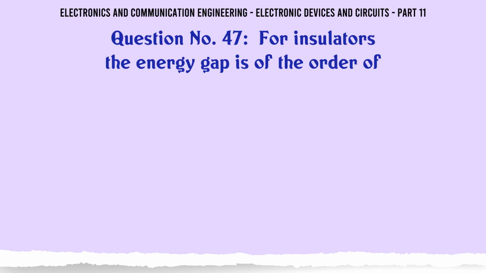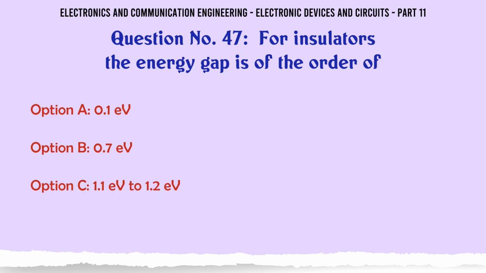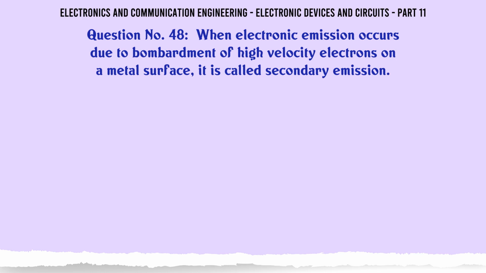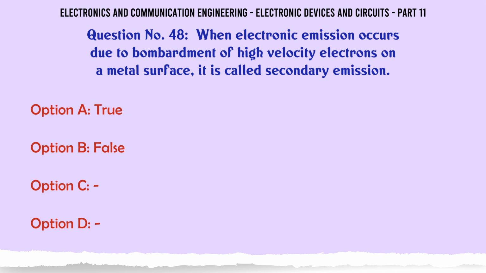For insulators, the energy gap is of the order of A. 0.1 eV. B. 0.7 eV. C. 1.1 eV to 1.2 eV. D. 5 to 15 eV. The correct answer is 5 to 15 eV. When electronic emission occurs due to bombardment of high-velocity electrons on a metal surface, it is called secondary emission.